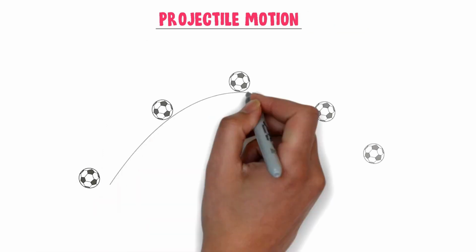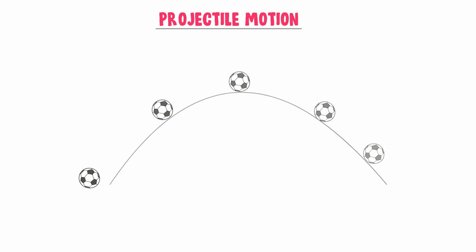Now we can easily understand the projectile motion. Consider a ball. Let you kick this ball and it starts moving. We can see that the ball moves in parabolic path. I am interested to analyze the motion of the ball at this point. Initially, the ball is present here. Horizontally, it has moved to this point. But the ball is not present here. It is present vertically at this point.